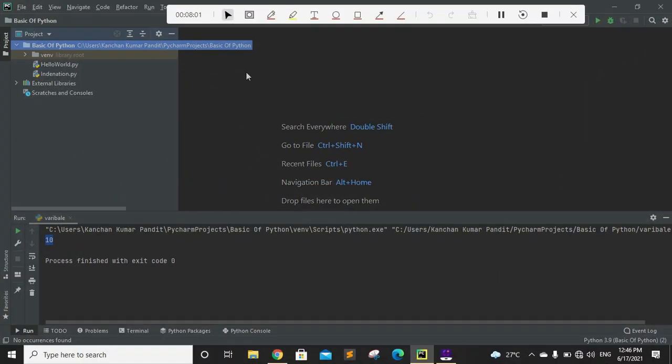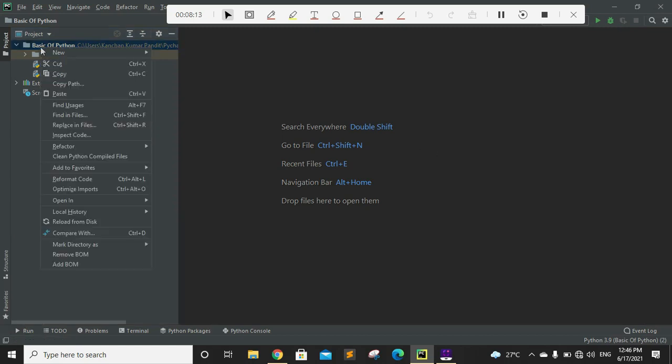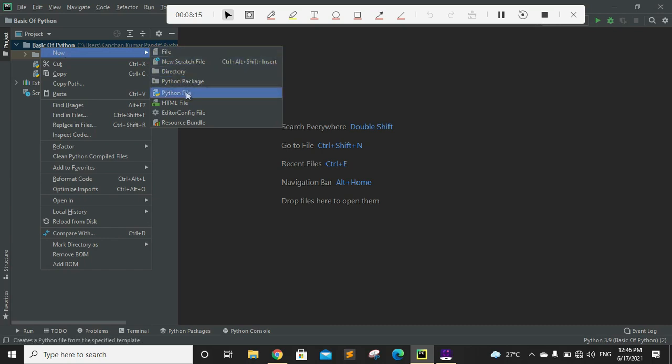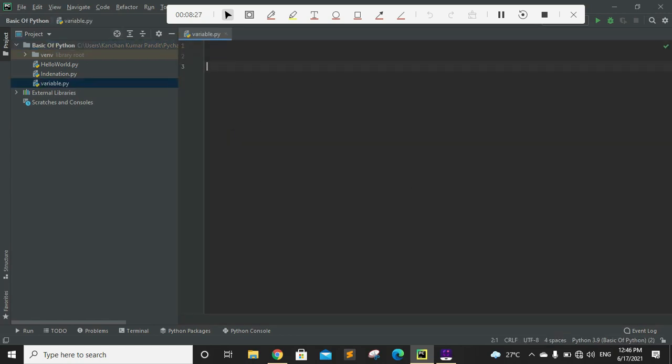So now I am in my code editor. I'm using PyCharm for my programming. If you have a different code editor, that's completely fine. You can follow the script, there will be no issue. If there is any issue, you can simply comment below. All right, so I'm just creating a new file over here for my variable, and we'll try to run some programs.